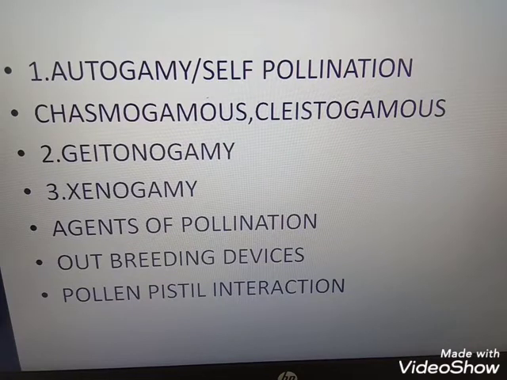If a pollen is compatible, meaning the right type, the pistil accepts it and allows the pollen to germinate. So the pistil recognizes the compatible pollen grain and allows the pollen to germinate.